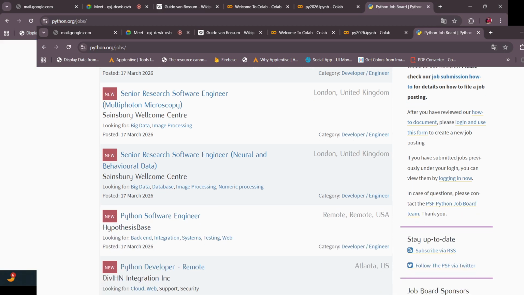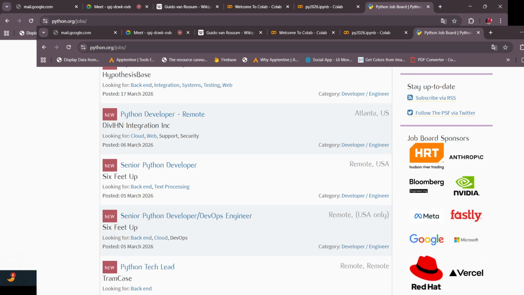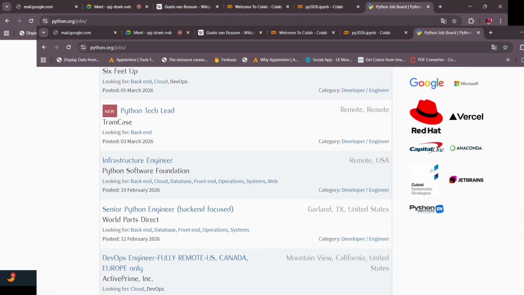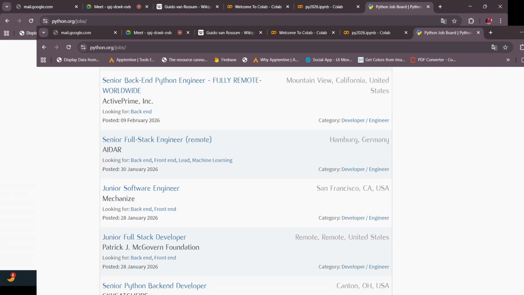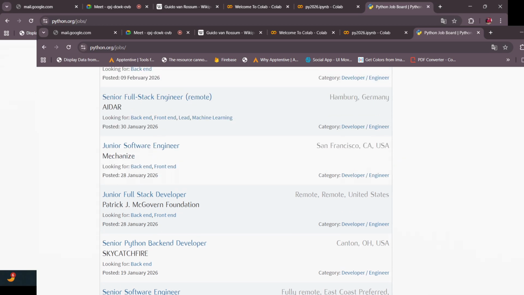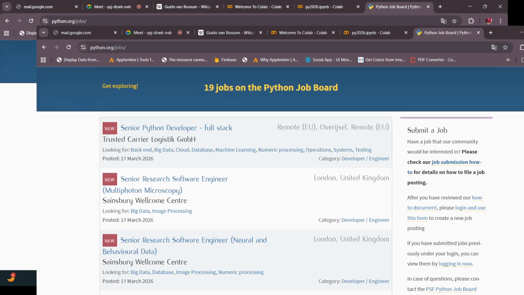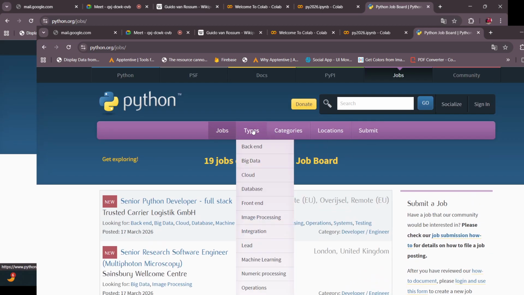Foreign countries mostly use Python because it is the future. Most of the jobs you can see are remote and USA based. So once you have Python knowledge properly, and once you have completed your graduation or degree, you are eligible for doing these jobs.